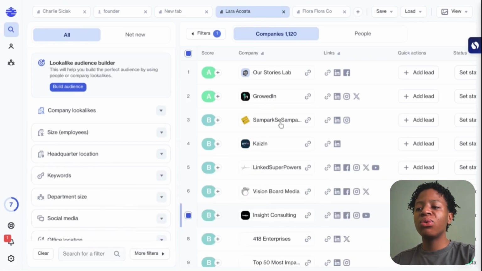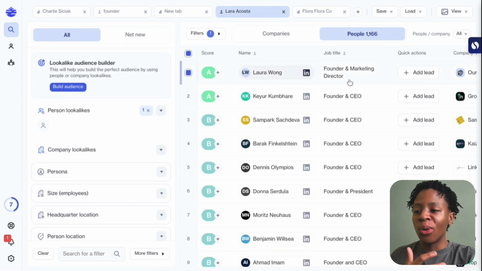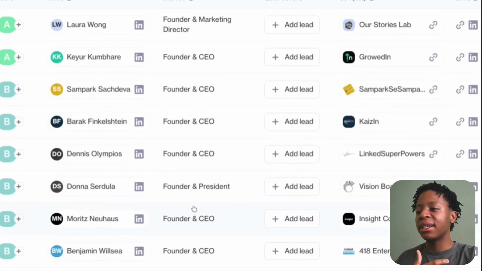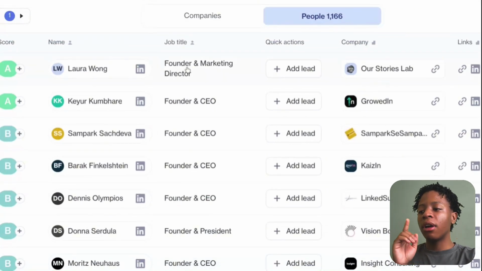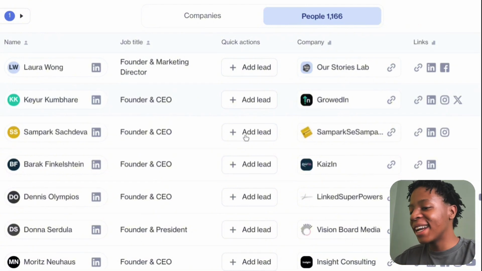But in your case, what you want to do is head over to the people section, leave the company, and dive into the people, because the people section is where you're going to find all of those different leads that I told you about earlier on, where it's basically just the founder, CEO, whatever of that specific company, which in this case it actually is, right? As you can see, Lera Wong, who is the founder and marketing director of Our Story Labs. Then you have, I don't know how to pronounce his name, founder and CEO of Grow Link. Yep, you kind of get the gist of it.